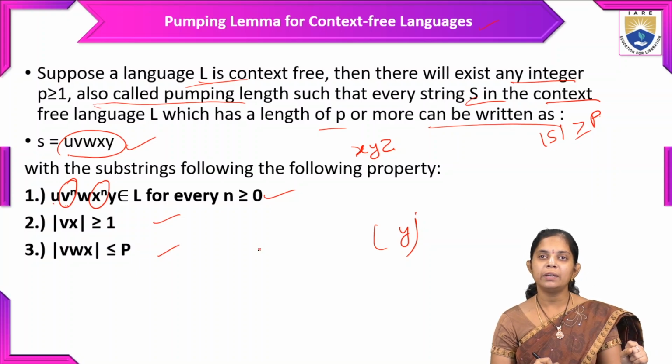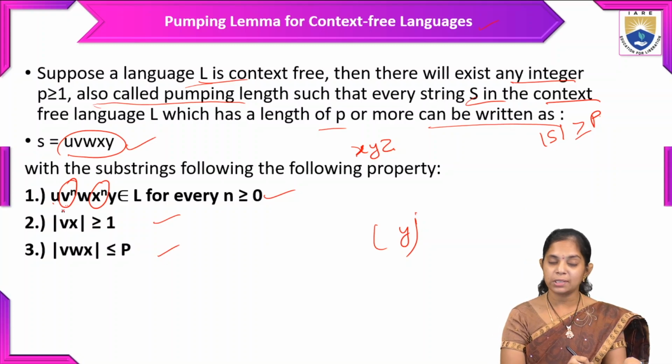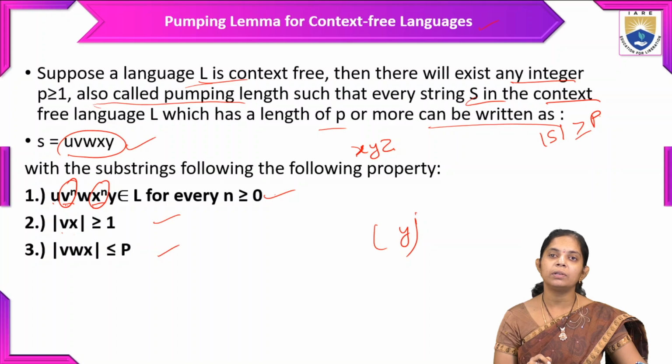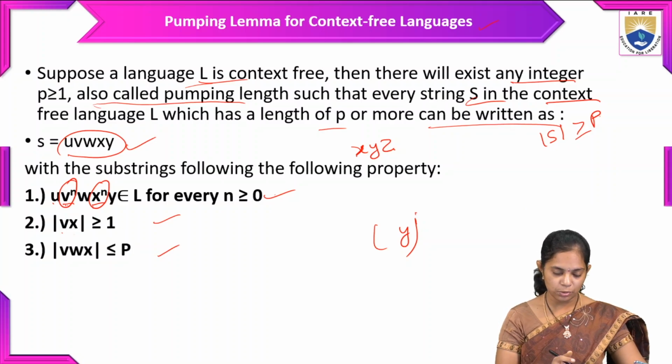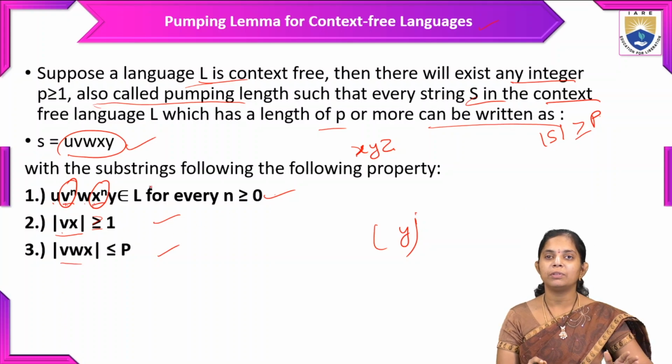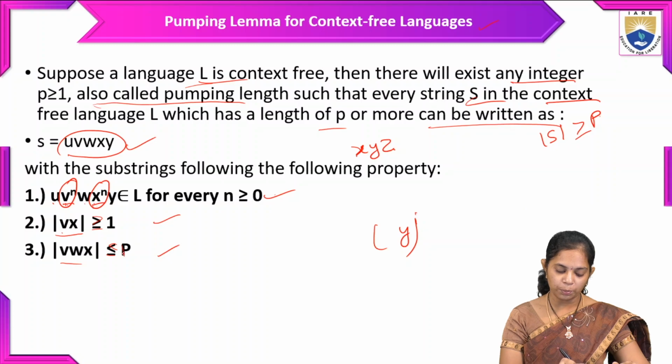If you divide the string into 5 parts, in those 5 parts we need to repeat the 2 values, v and x, and the result belongs to L. The condition is the same: the length of vx, the two values we are repeating, should be greater than or equal to 1. And the length of vwx, the middle division, should be less than or equal to p.